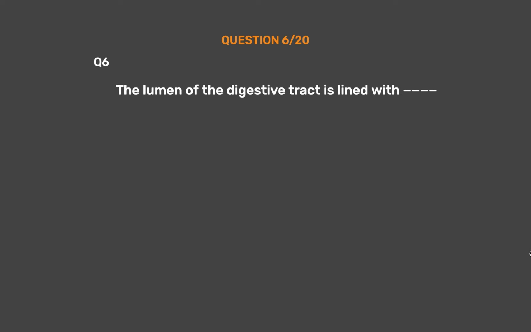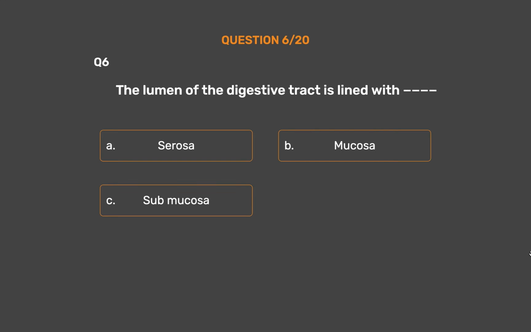Question number 6. The lumen of the digestive tract is lined with _. Option A, serosa. Option B, mucosa. Option C, submucosa. Option D, muscularis.